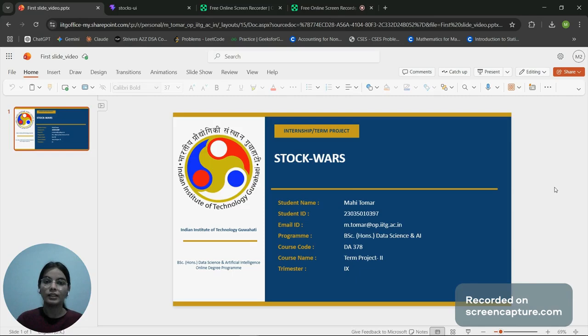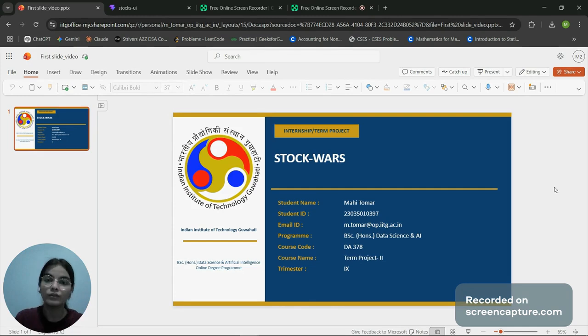Today, I'll be presenting my project StockWorks, Comparative Stock Analysis and Prediction Platforms. This project was developed to help users compare stocks using historical market data, financial metrics, risk indicators, and machine learning based forecasting. Investors often compare companies before making investment decisions. However, the information is mostly widely spread through multiple websites and financial platforms.